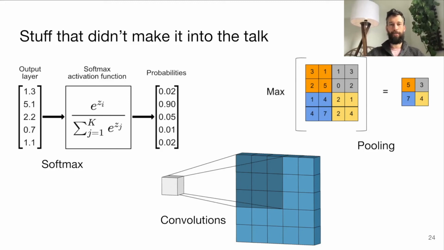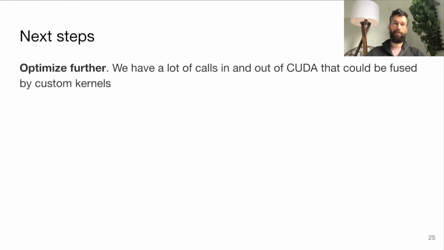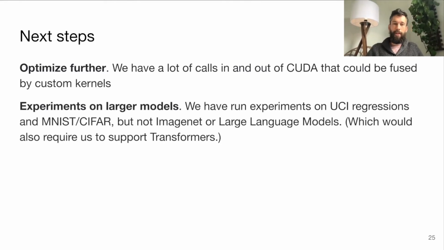And if you want to know how we did each of those, you're welcome to ask me. The next step for Favour: we believe that even on this Boston Housing dataset, we should be able to outperform the sampling methods. But the nice thing about the sampling method is it's very simple. You just copy the thing and then you send everything to the graphics card. Whereas in our method, we have a lot of Python code and it's jumping in and out. We think that if we were to write all of this in an optimized way, fusing all the calls to CUDA and so on, we could make it much faster. But we'll see about that. And of course, we could do bigger experiments.